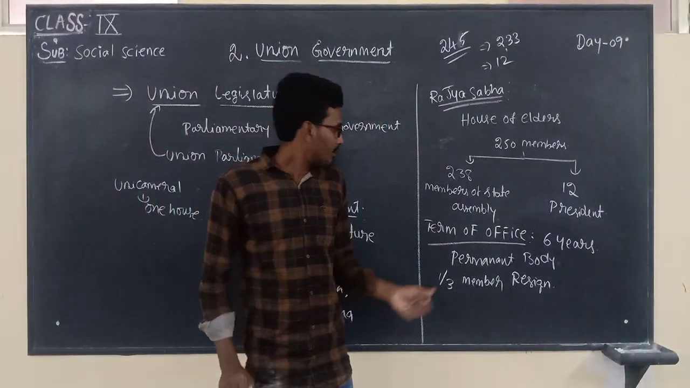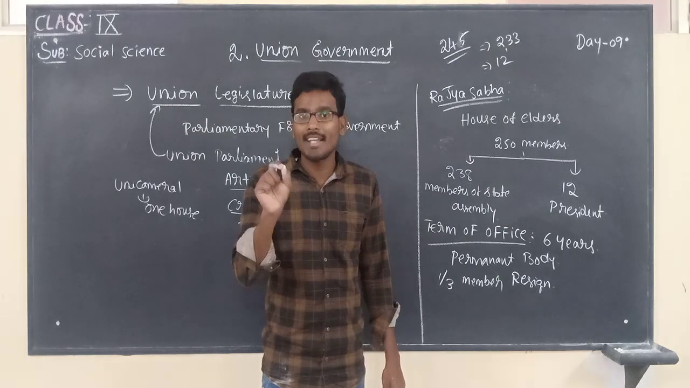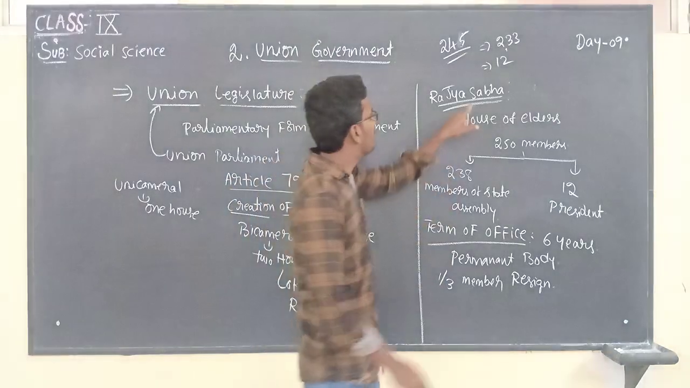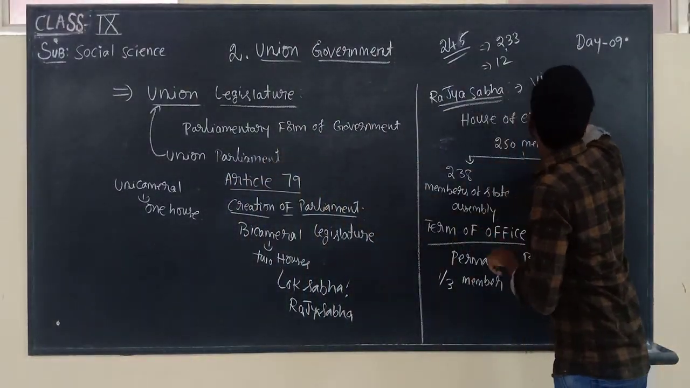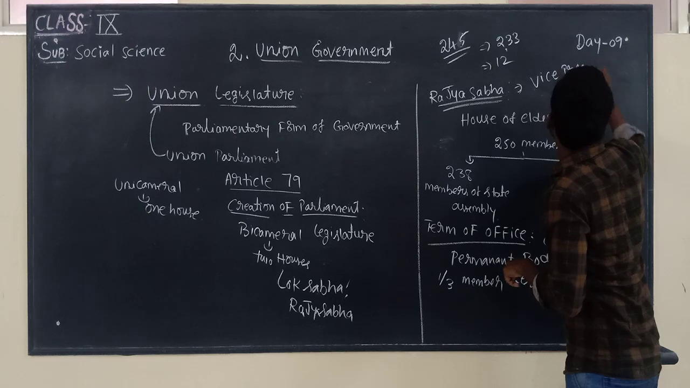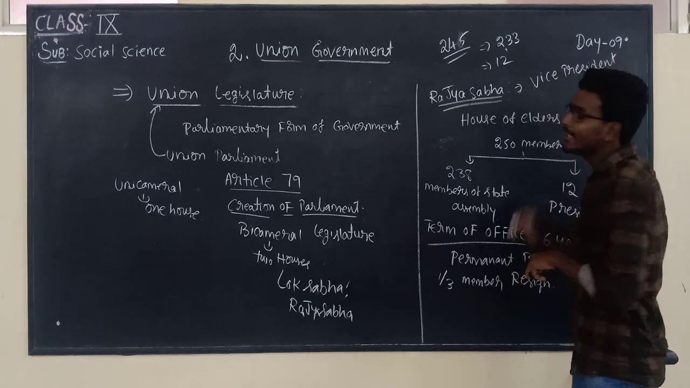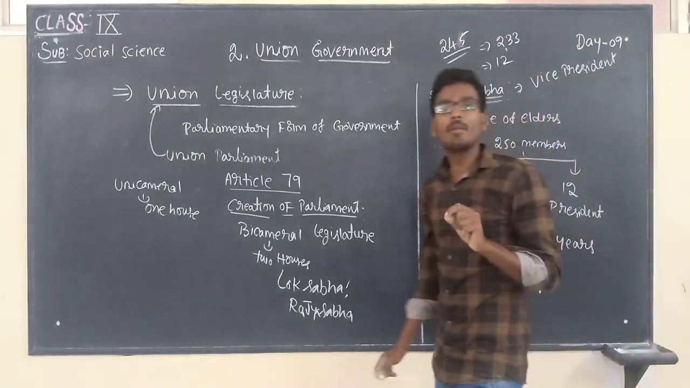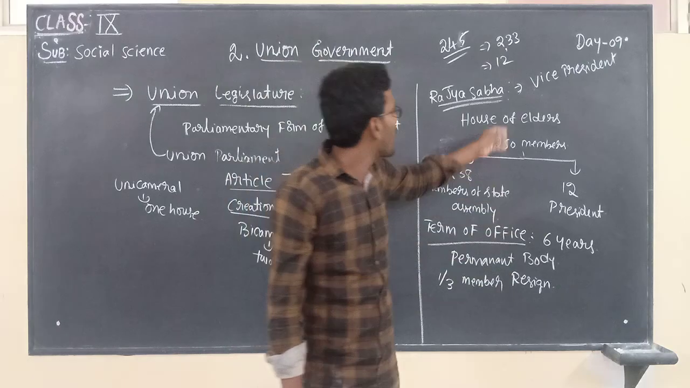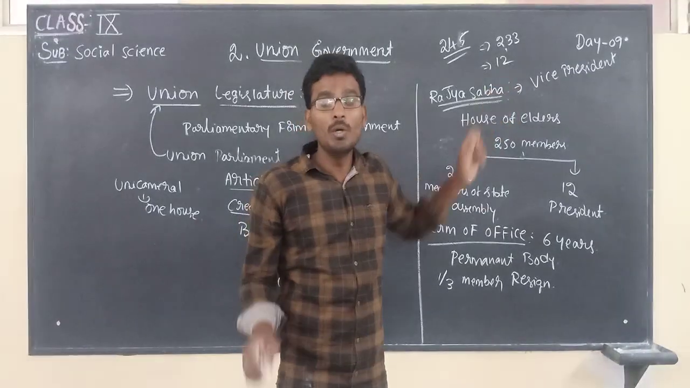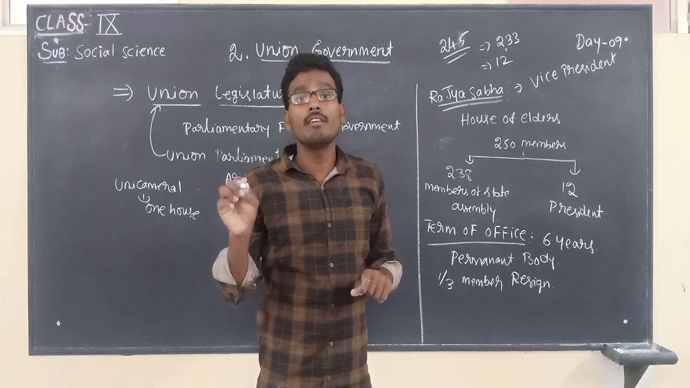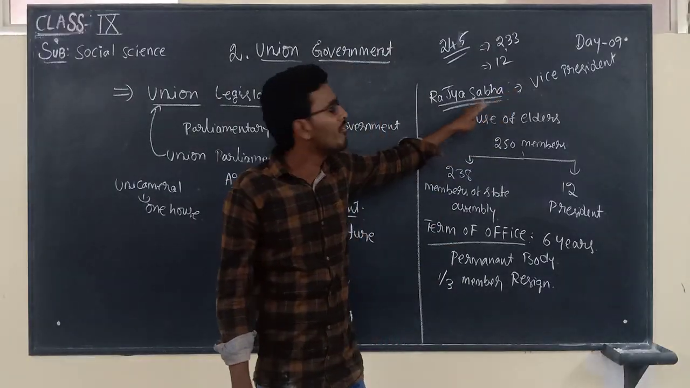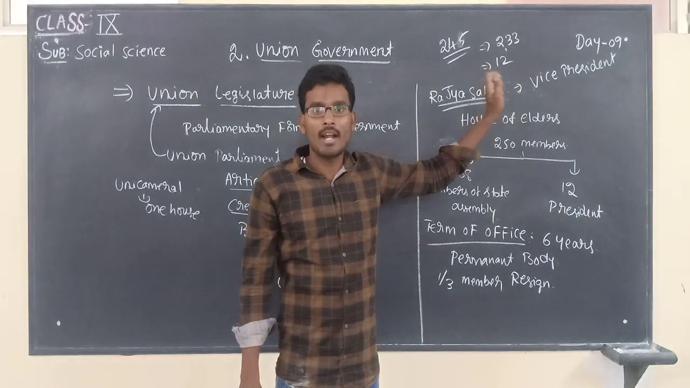So here, who is the chairman of Rajya Sabha? Very very important key point. The Vice President is the chairman of Rajya Sabha. The Deputy Chairman is chosen from among the members of Rajya Sabha. So who is the present Vice President of India? Venkaiah Naidu is the present Vice President of India. He is the chairman of Rajya Sabha.